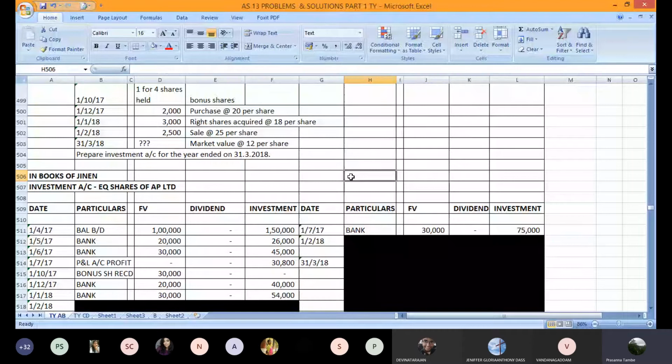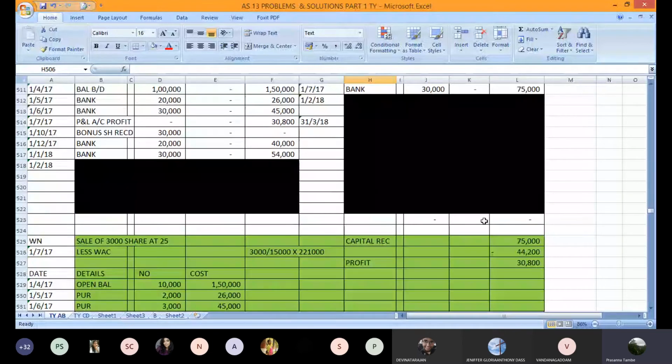All of you have finished the entry for right shares? Yes, sir. Okay. Now on 1st Feb 18, again there is a sale. 2,500 shares are sold at 25 rupees per share. So now we need to carefully calculate the weighted average cost. Okay. Let us go to the calculation and see what is the profit or loss.